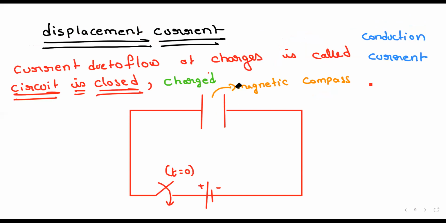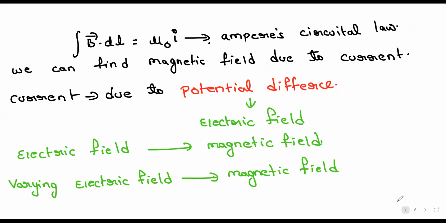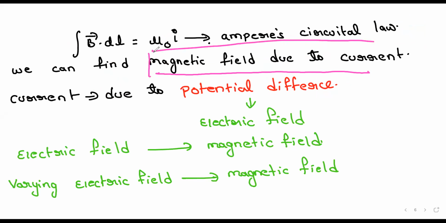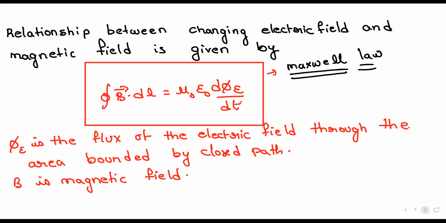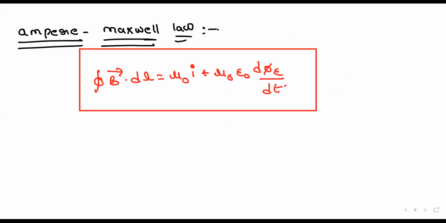Now, when the capacitor is charging, is there any current in the capacitor here in this place? Anyone? No, sir. There is no current. So we discussed that we have a magnetic field due to current, and the magnetic compass needle deflects when there is a magnetic field.